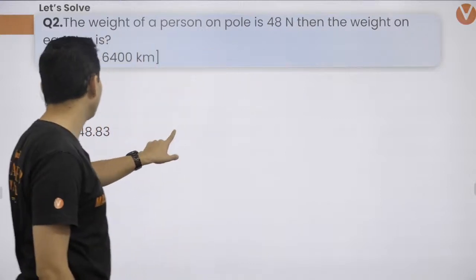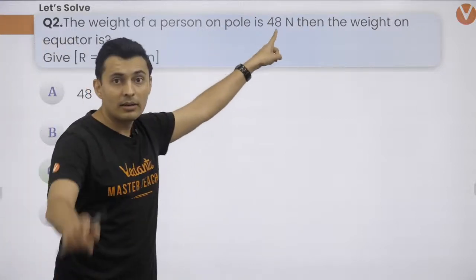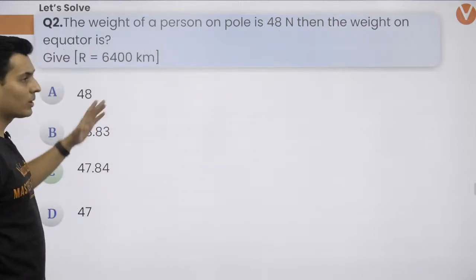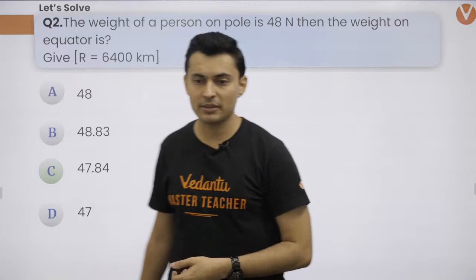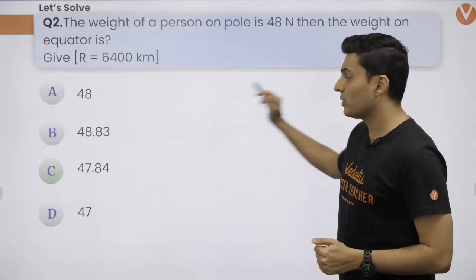So according to 48 Newton, the answer comes out to be 47.84. If the given weight was 49, then the answer will be more than 48. Alright, that's how it is. Okay, so let's get going. According to 48, this was the answer.